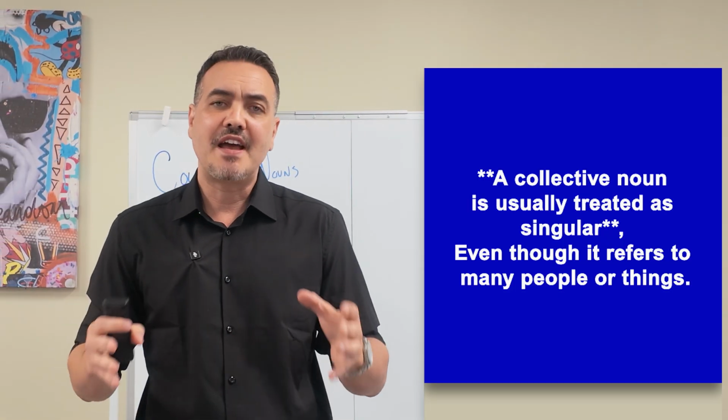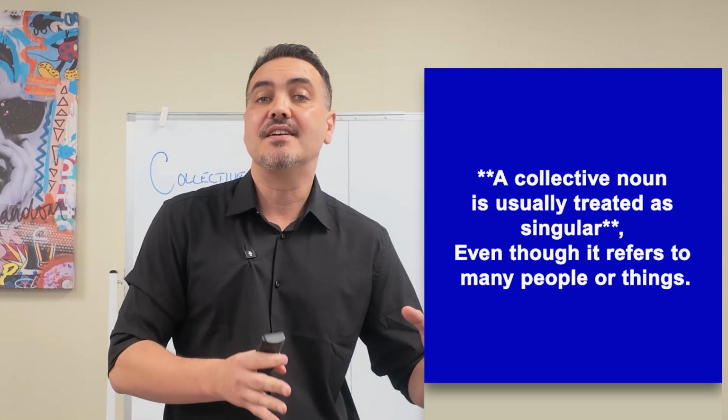The family lives in Toronto. The class begins at 9 o'clock. Even though a team has many players, the word team is one group, so we use is, not are. And that's a common mistake for ESL learners.